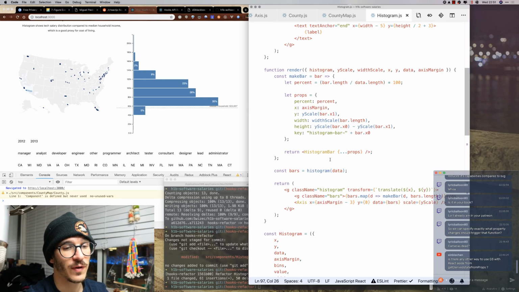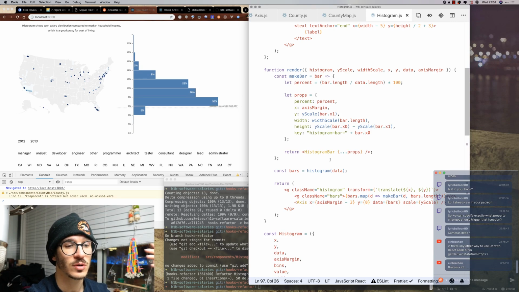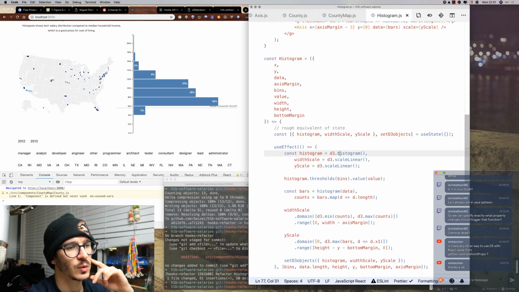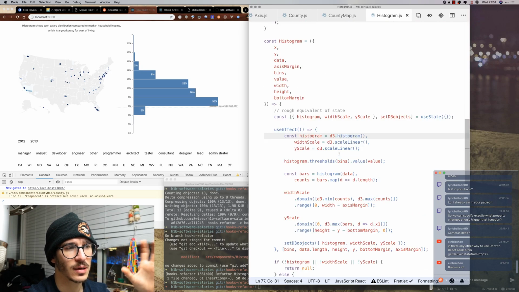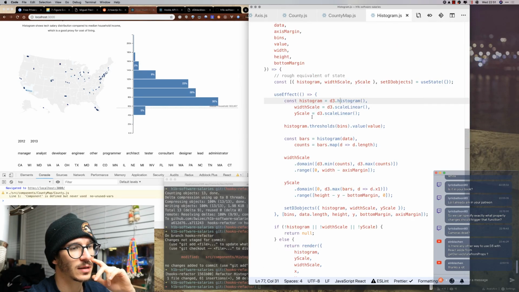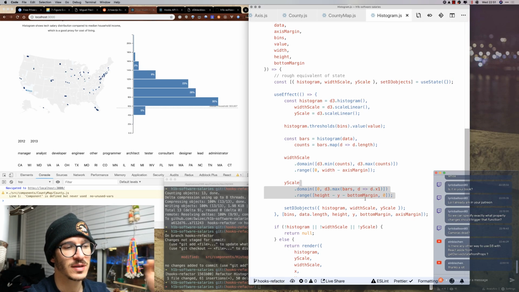I wouldn't recommend refactoring all of your existing code to hooks, but do consider using hooks with new code. And I think that with a bit more thinking and maybe a few more days of research, we can come up with something that is a bit better to use. I feel like there is, especially for these scales, a way to generalize this into a hook that we can use to just say use D3 scale and tell it which scale and how to update domains and ranges. That would be cool, but